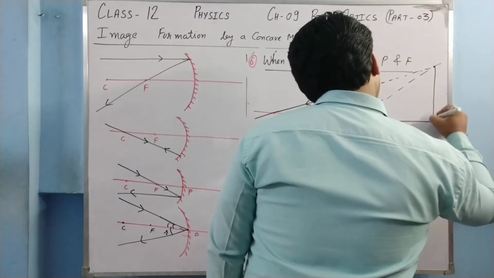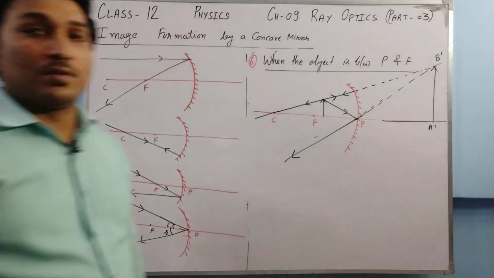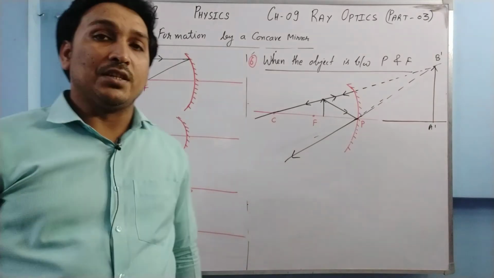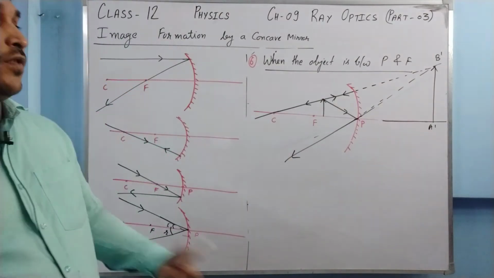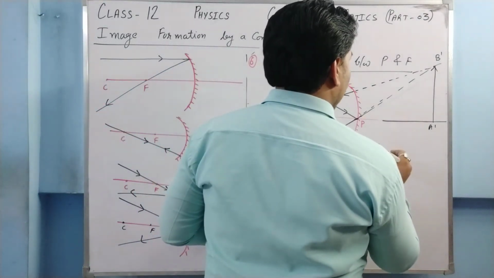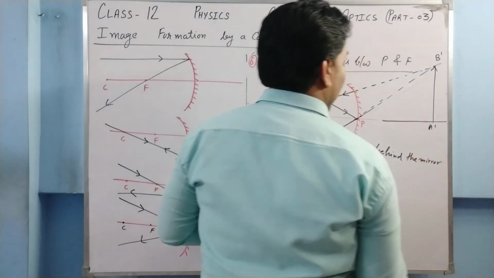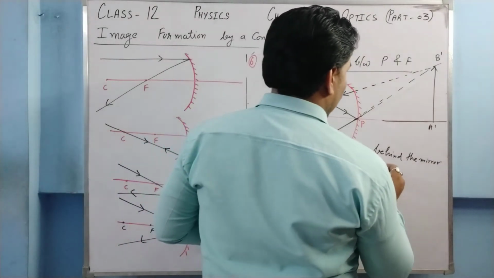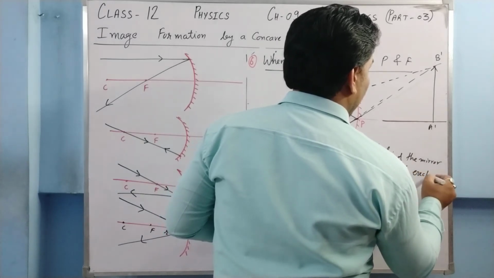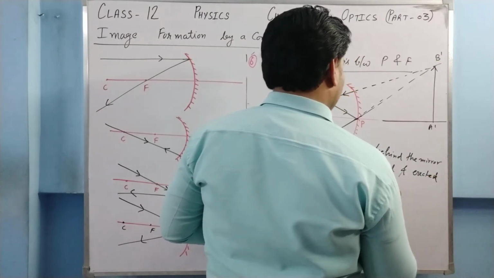So what do we get? We get a virtual image in this case, A dash, B dash. This is the only case where a virtual image is formed by a concave mirror, and that is why this case is very important. So the image is virtual. Where is it? First of all, it is behind the mirror. That is the position of the image. Next we need to write the nature. The image is virtual and erect. It is upside of the principal axis, so it is erect, and it is magnified.